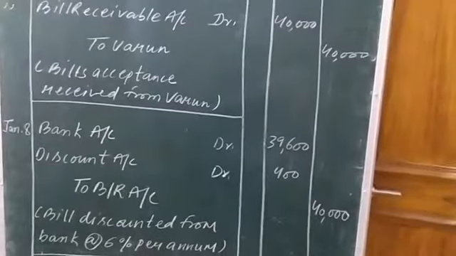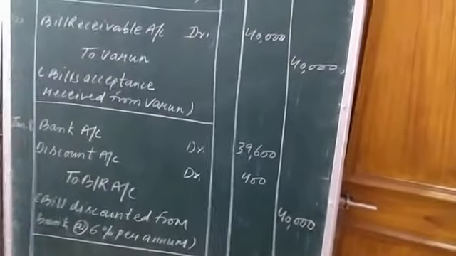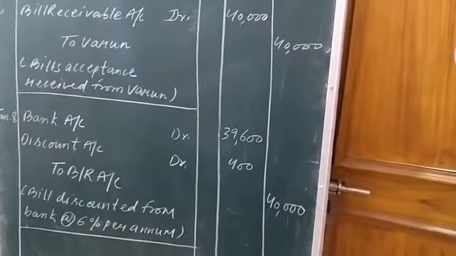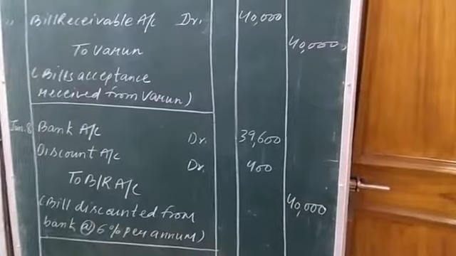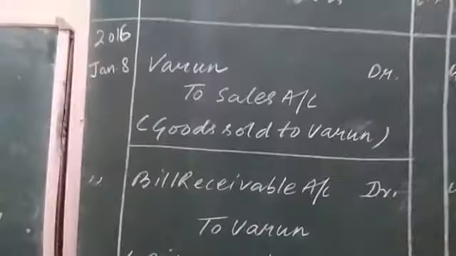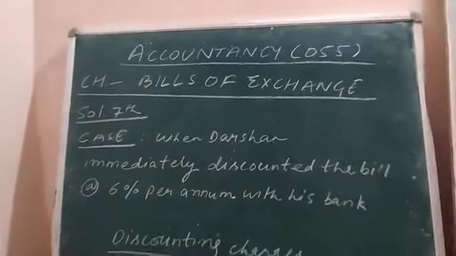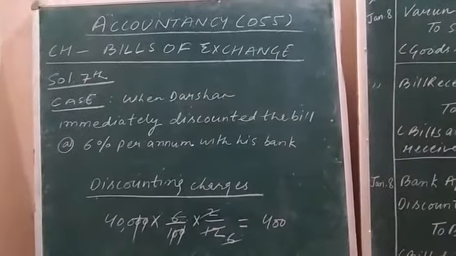You can count the date of maturity by adding 2 months and 3 days of grace. Okay, and on that date the bank will receive the payment and not the drawer. Okay, so these are the journal entries which are needed to be passed in case second, in the books of drawer Darshan.